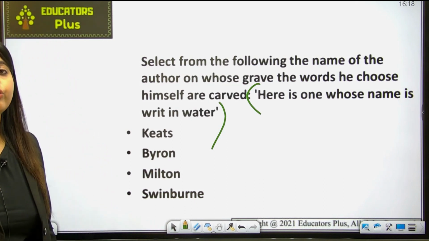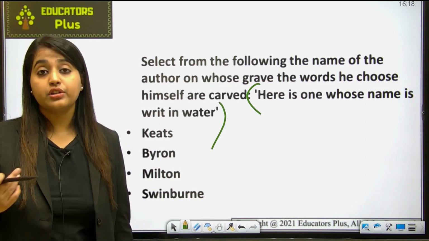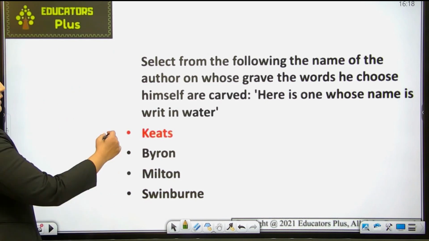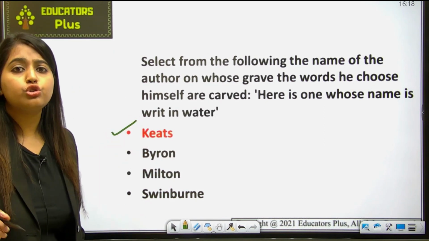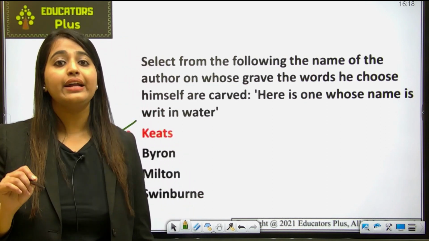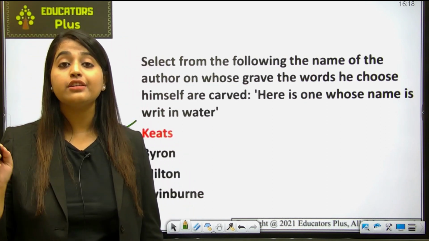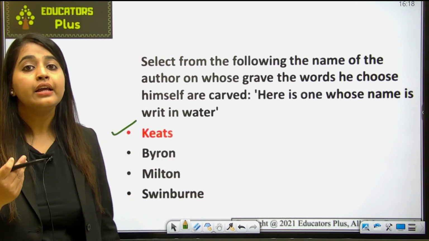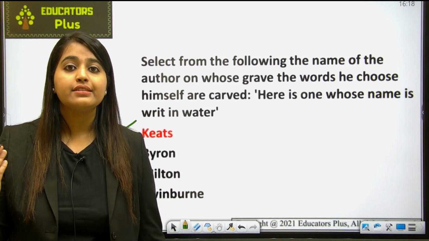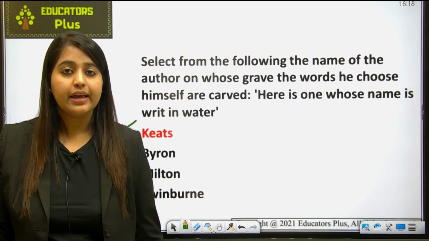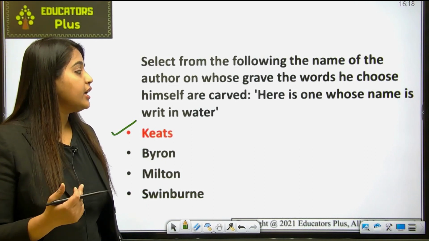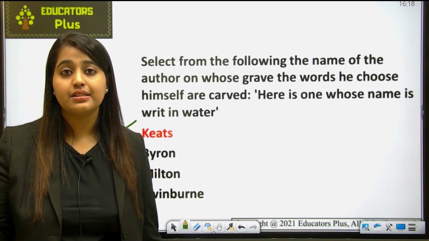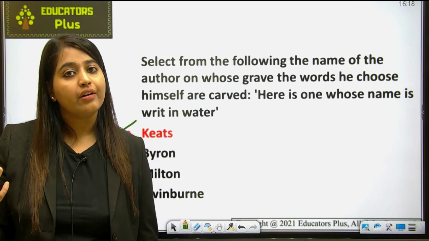Okay, so tell me which writer is famous, or in which grave this rhyme was written. Yes, I hope that most of you have got it right. It is Keats. Okay, so John Keats is the poet who requested to write these words on his grave. He wanted these words to be written on his grave, and basically, this line means that he will be forgotten soon as he has not done anything worth remembering. ठीक है, so इस line का मतलब क्या है कि basically he has not done something very important or ostentatious in his life, and he will be forgotten soon after his death.